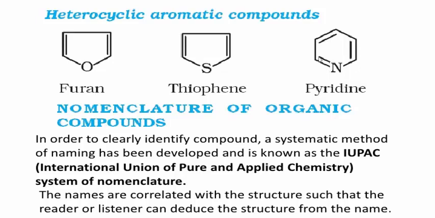Next, nomenclature of organic compounds. Students, organic compounds are named on the basis of two methods: the common naming system and the IUPAC naming system. This common naming system is also called the trivial naming system. Here, the organic compounds are named on the basis of origin and source of extraction.